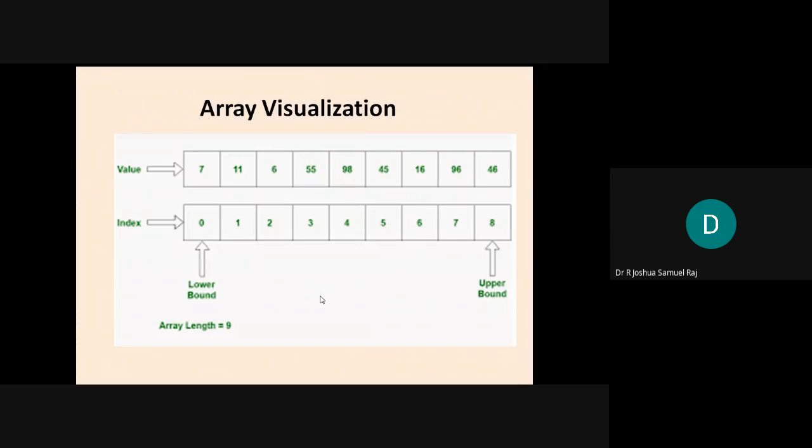Okay, so I just want you to have a wide brief of what structures we have. So I'm sure you know the array data structure, you would have visualized it. It's just an array of a fixed size. You index it from the lower bound to the upper bound, that is from 0 to 8. Okay, and a of 0 has a value 7 here, a of 2 has a value 6 here.